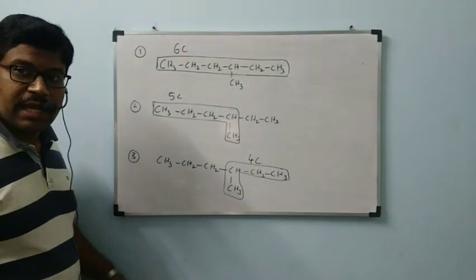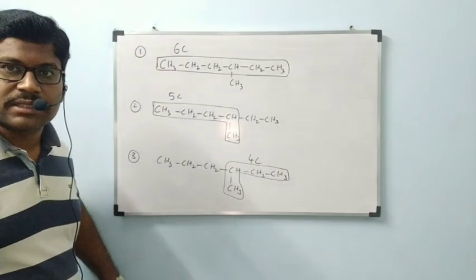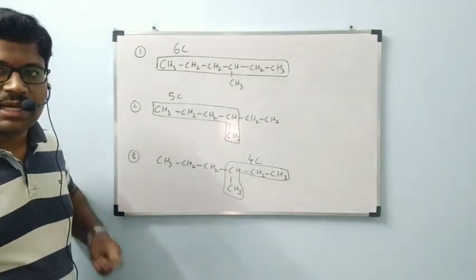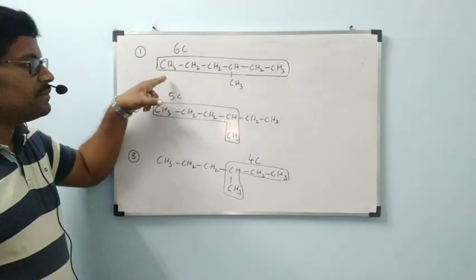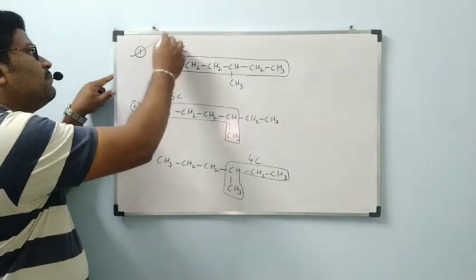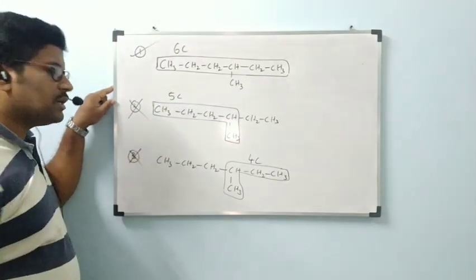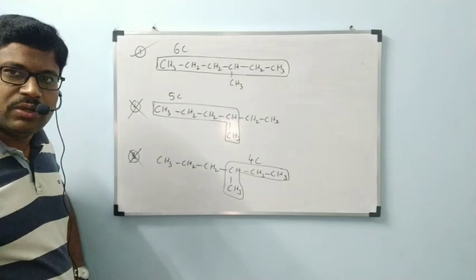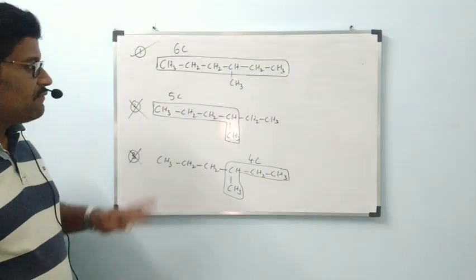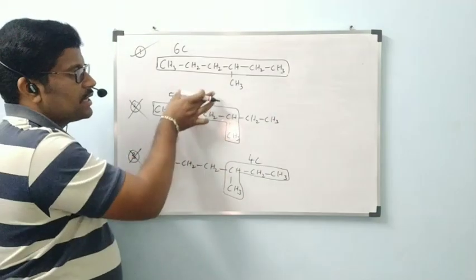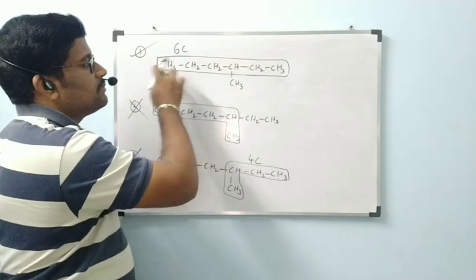So, which possibility has the maximum number of carbons? That possibility is selected as the parent chain. This is the parent chain. So, first possibility, tick that one. The remaining 2 possibilities are not at all parent chains. No need to go for them. Finally, you can write the same structure again, and we have selected this one as the parent chain.